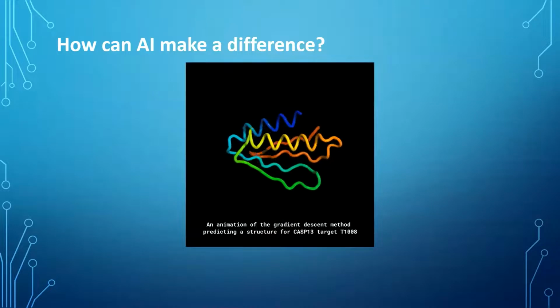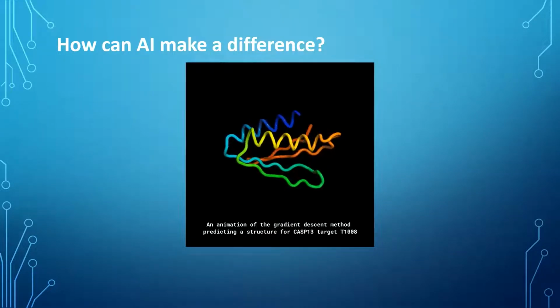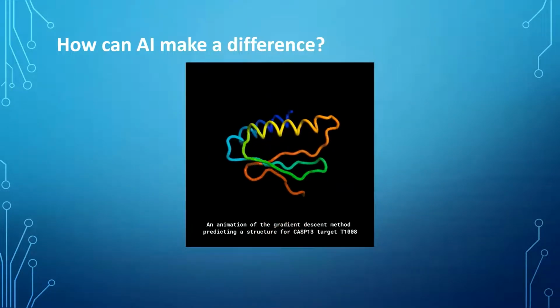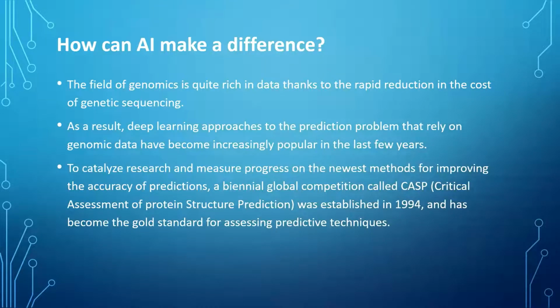So how can AI make a difference? As we saw, the genes of the proteins are the most important part in determining what it's composed of and how it's conformed. The field of genomics is quite rich.